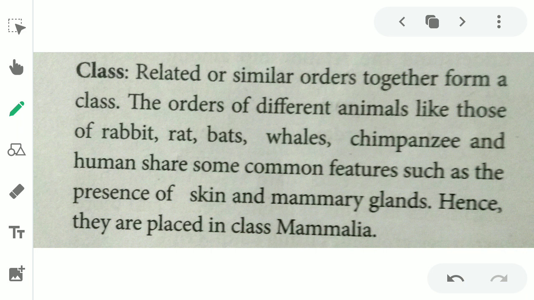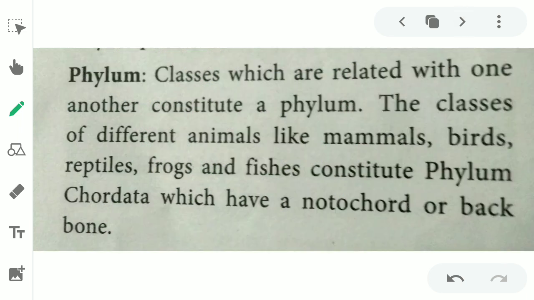The orders of different animals such as rabbit, rat, bat, whale, chimpanzee and human share some common features such as the presence of skin, mammary glands and epidermal hair. Hence, they are placed in the class Mammalia.